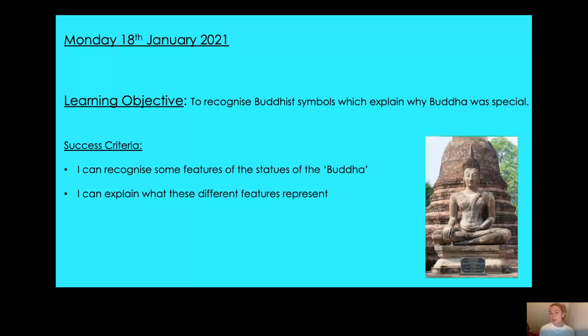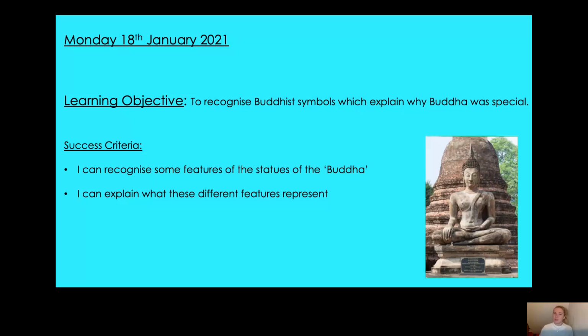So, last week in RE, we started looking at the religion of Buddhism. I wonder how much you can remember from that lesson, we'll find out in a minute. Today, we're going to be looking at recognizing different Buddhist symbols, which explain why the Buddha was so special to Buddhists, okay? And by the end of the lesson, you'll be able to look at the picture of Buddha and be able to recognize some of its features and explain why these features are important and what they represent.